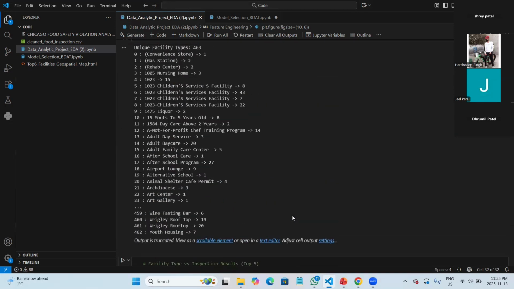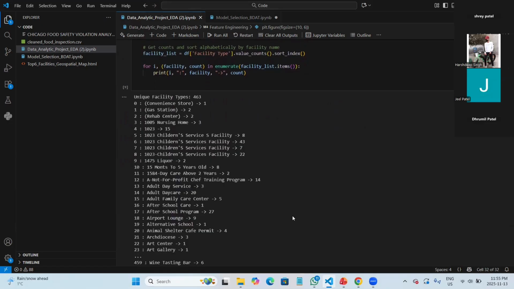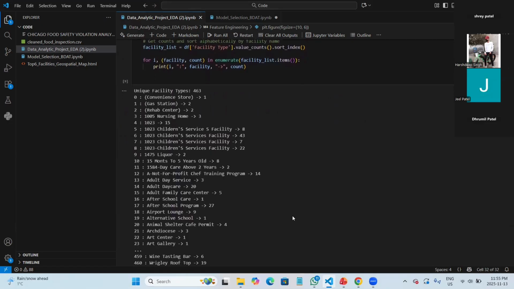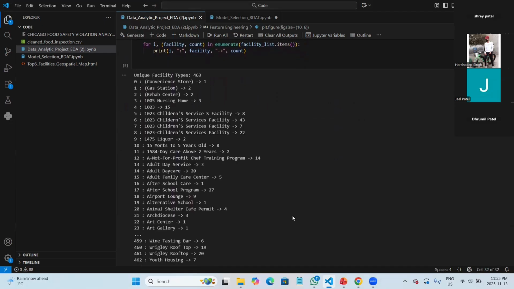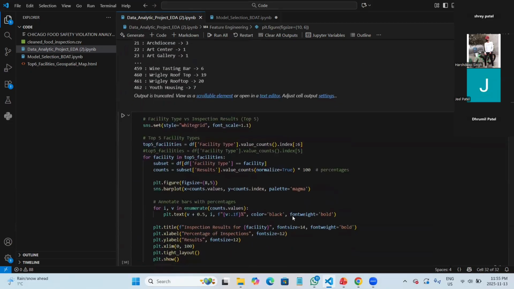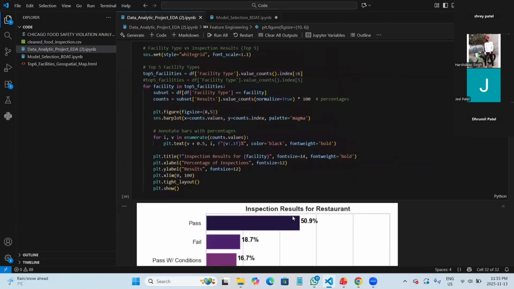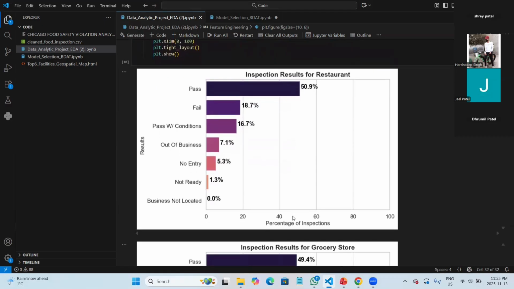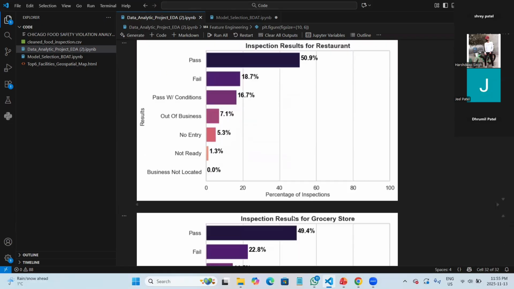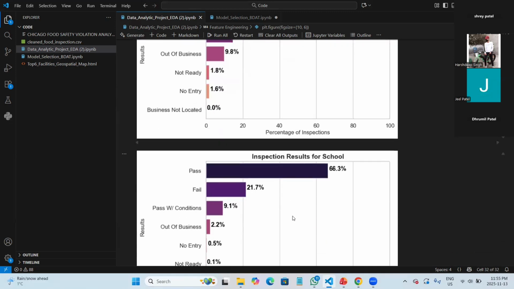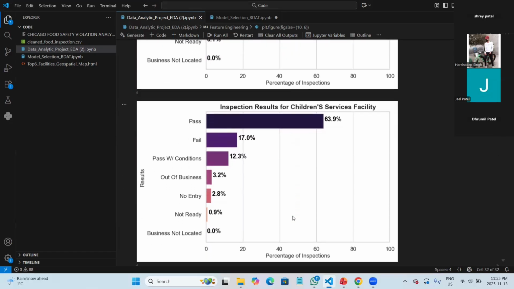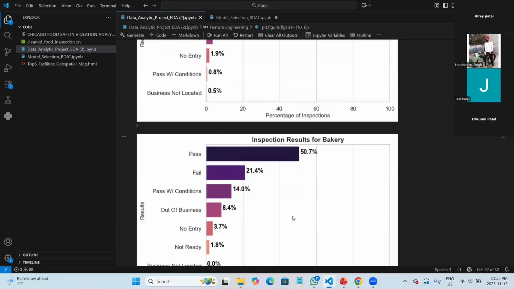These are all the basic facilities we can see over here. The unique facility types total 463, in which we're going to find trends and insights. After that, we got some specific results for single facility types. For restaurants only, the pass ratio was 50.9, and the same with grocery stores and so on. We got meaningful insights by checking more specifically with single facility types as well.